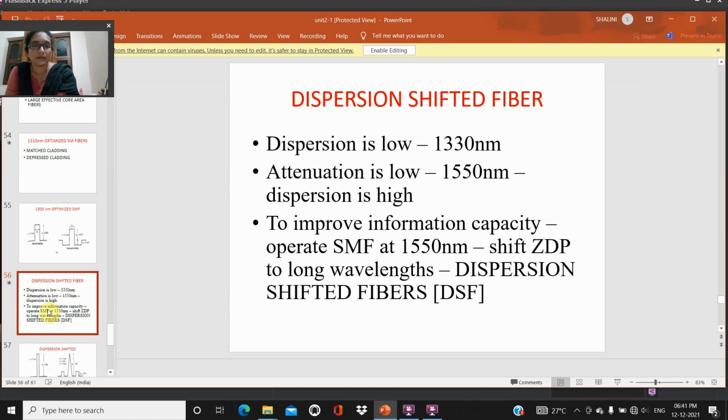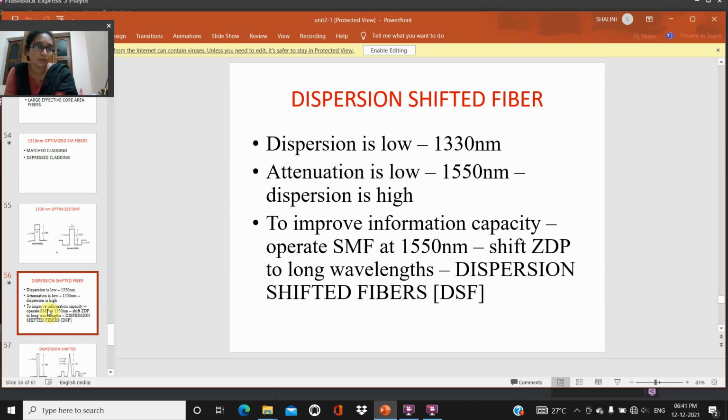Dispersion shifted fibers. Here the dispersion is low at 1300 nanometers, and attenuation is low at 1500 nanometers. So this combination will be utilized in dispersion shifted fibers.